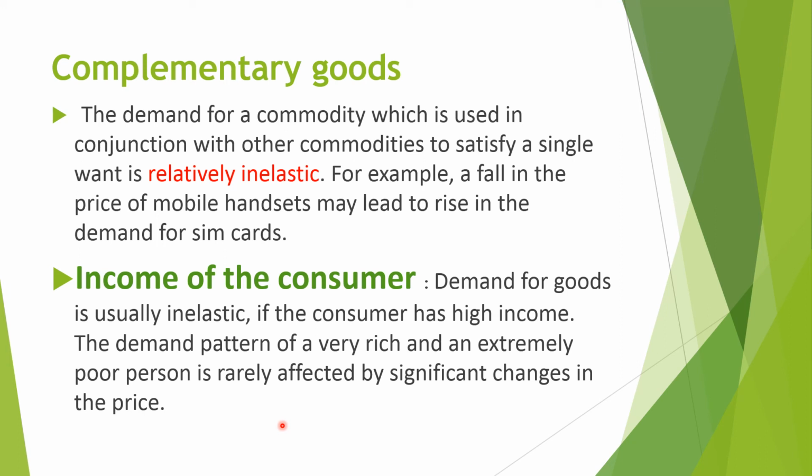Mainly the middle class people have more elasticity. We are moving more in comparison to the very high class or very low class people. That's why income of the consumer is divided into two parts. Very high income group people have inelastic demand, and very low income group people also usually have inelastic demand, or no change. It doesn't matter if the price is increasing or decreasing for both classes.